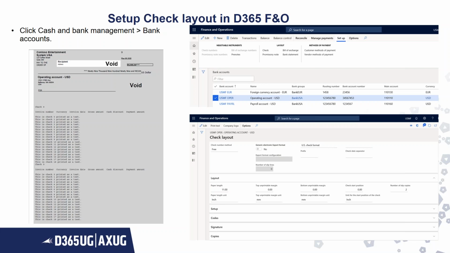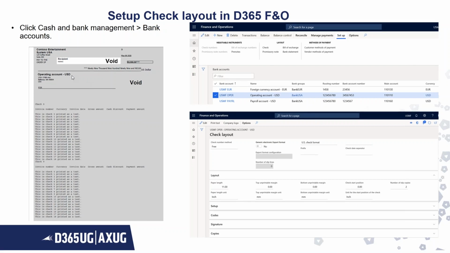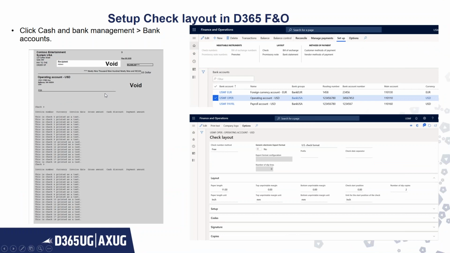If you go to the top, to the setup, you can check layout, check. This is how the check layout will look. Paper length is 11, starting position is 0, and slip copies is 2, and you can see how the check has been generated here. Here you can see the bank account details, the company details, and this is a void check again.